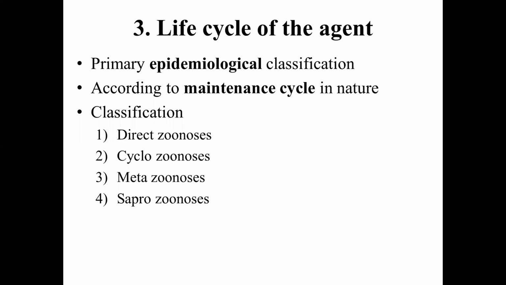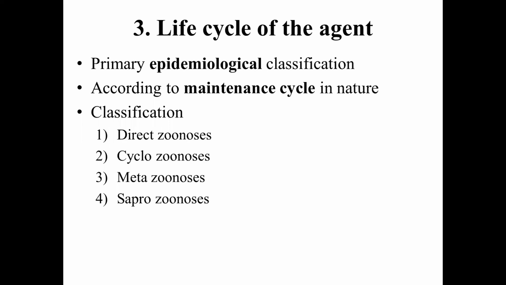Now you come to the very important classification of the zoonotic agents, which is based on the life cycle of the agent, which is highly convincing to us because it is based on epidemiological principles. It is according to the maintenance cycle of the infection in nature. So, life cycle of the agent or epidemiology of the disease based classification.